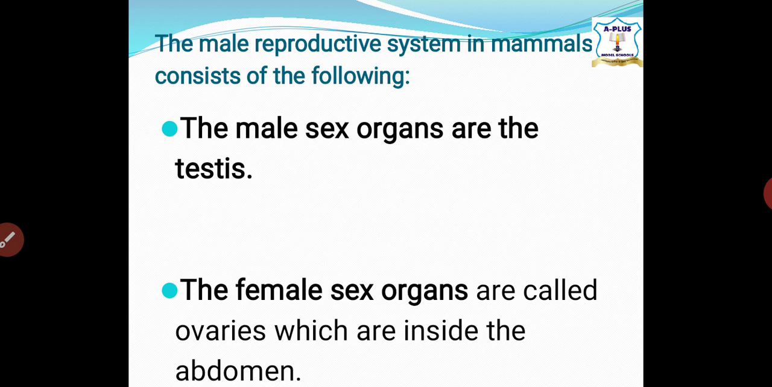A fertilized egg is retained in the uterus where it becomes embedded in the wall. That means it becomes stuck to the wall. The vagina leads from the uterus to the outside of the body.